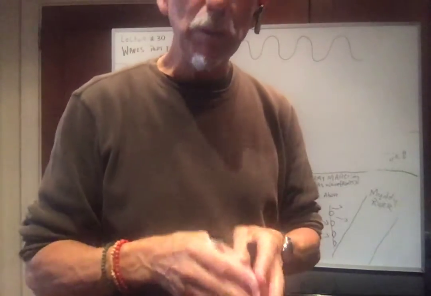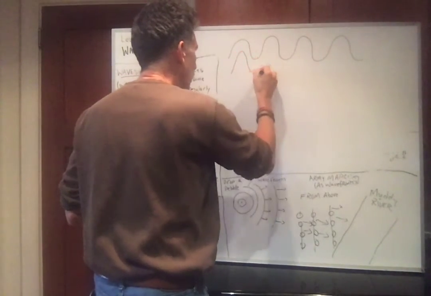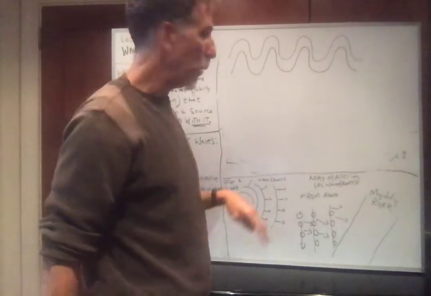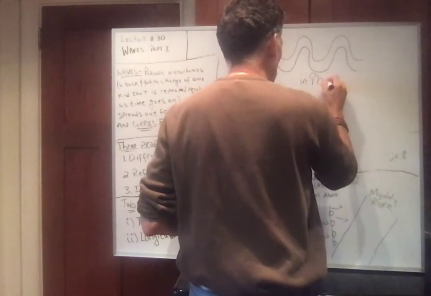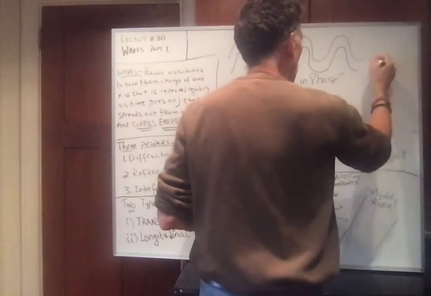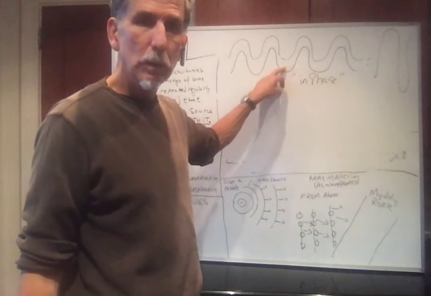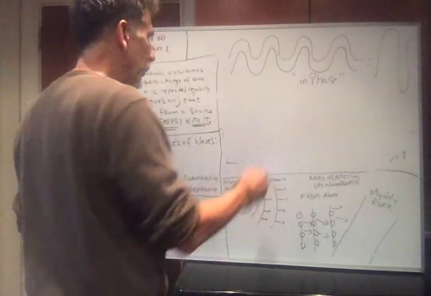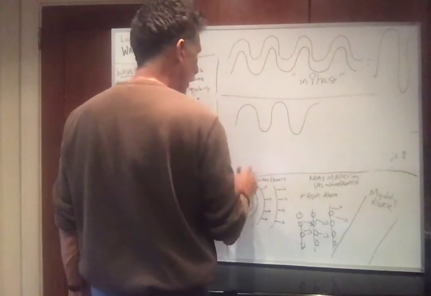If I have a second wave in phase, do you understand? In phase means when that one's a maximum, that one's a maximum. When this one's a minimum, that's a minimum. So they're identical waves, one laid on top of the other. If you add two waves in phase, you get a bigger wave. That's called constructive interference. Very simple. The waves are in phase, you get a constructively bigger resultant wave.